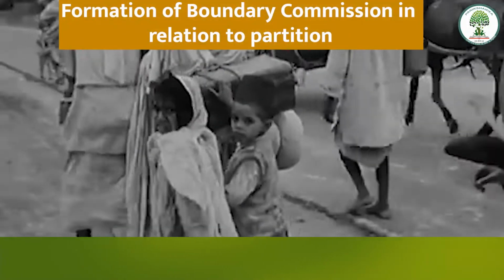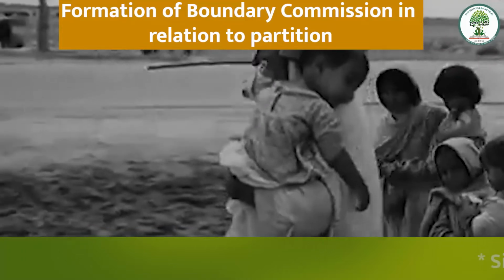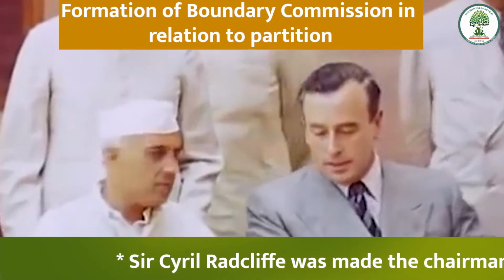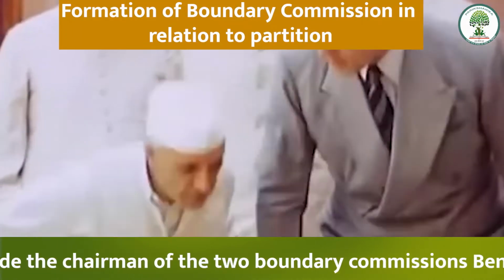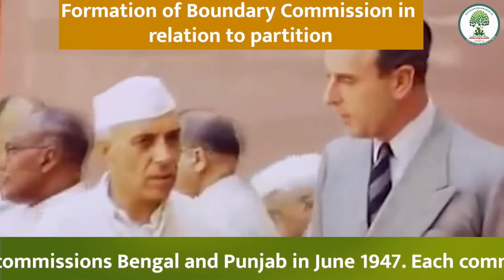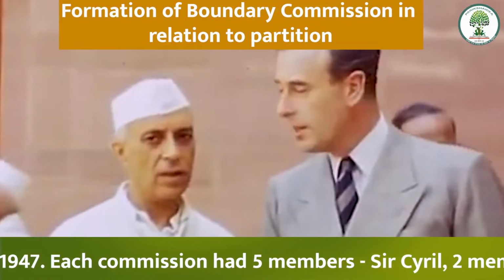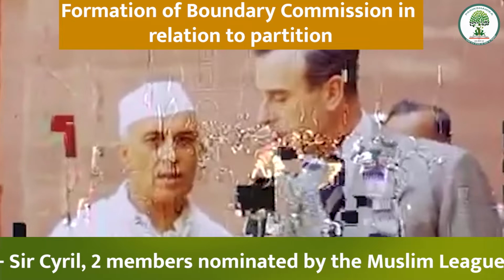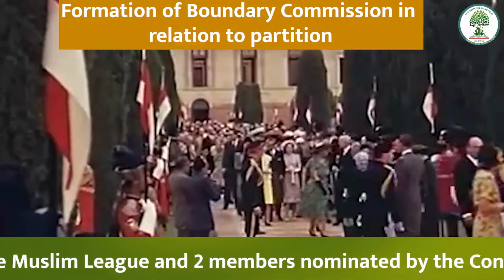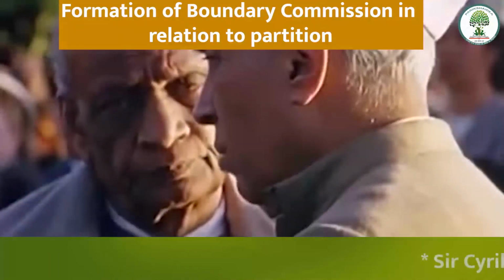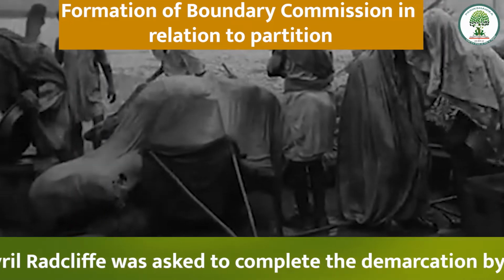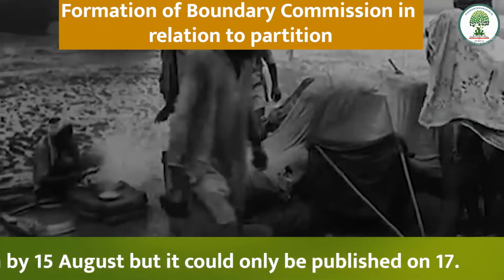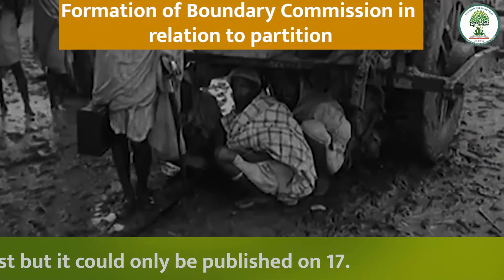Formation of Boundary Commission in relation to partition. Sir Cyril Radcliffe was made the chairman of the two boundary commissions, Bengal and Punjab, in June 1947. Each commission had 5 members: Sir Cyril, 2 members nominated by the Muslim League and 2 members nominated by the Congress Party. Sir Cyril Radcliffe was asked to complete the demarcation by 15th August, but it could only be published on the 17th.